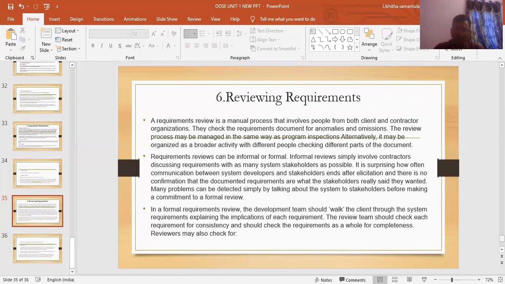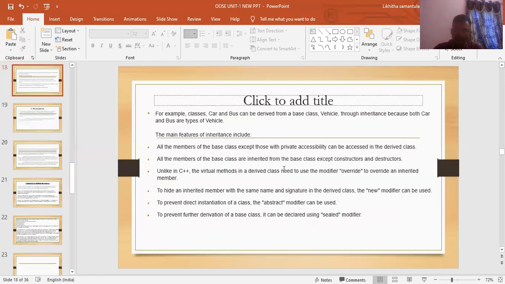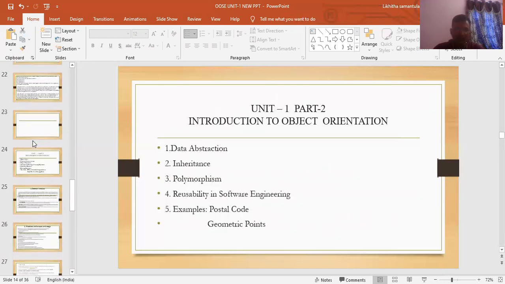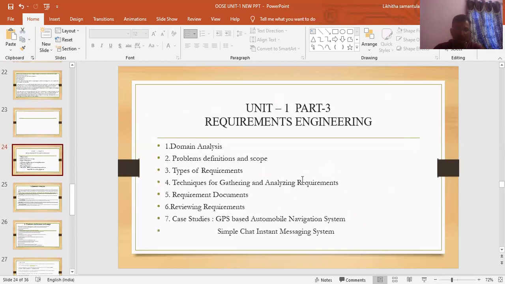This is requirement engineering. So in today's class we discussed techniques for gathering and analyzing requirements, requirement documentation, and reviewing documentation.